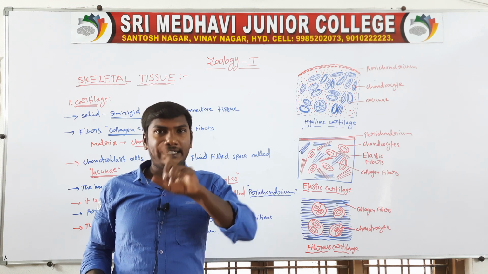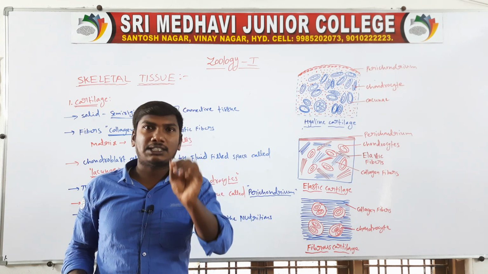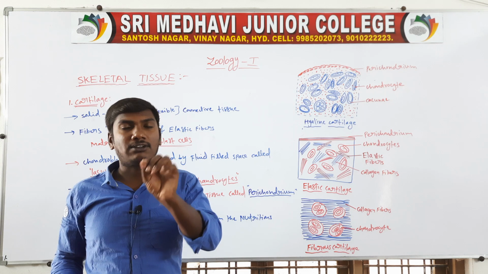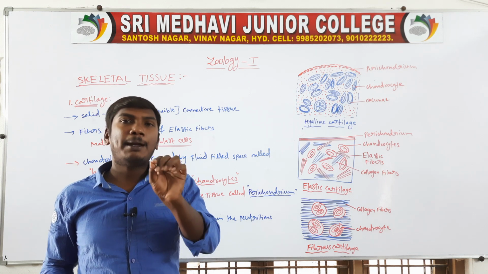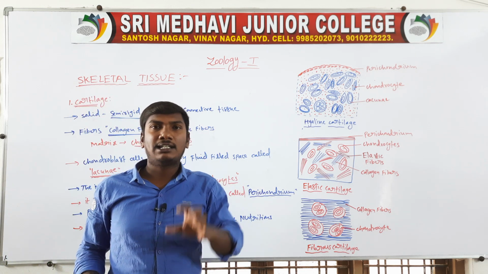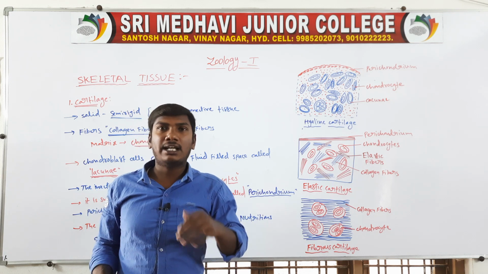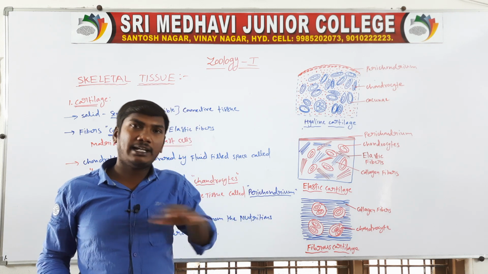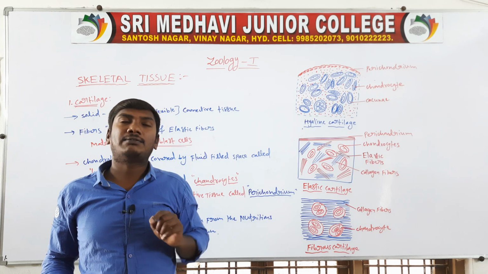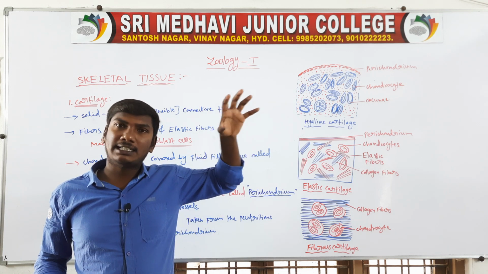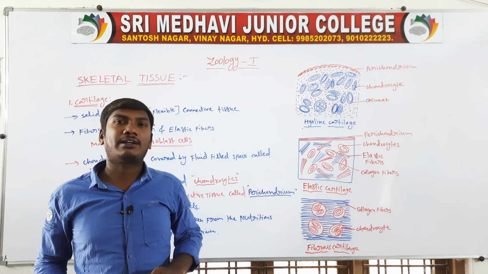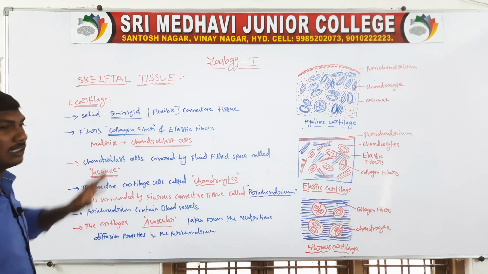Next, the entire cartilage is surrounded by fibrous connective tissue, the pericardium. The pericardium is vascular, meaning blood vessels are present. The cartilage is avascular, meaning blood vessels are absent, but it takes nutrition by the simple diffusion process from the pericardium. That is the introduction of the cartilage.